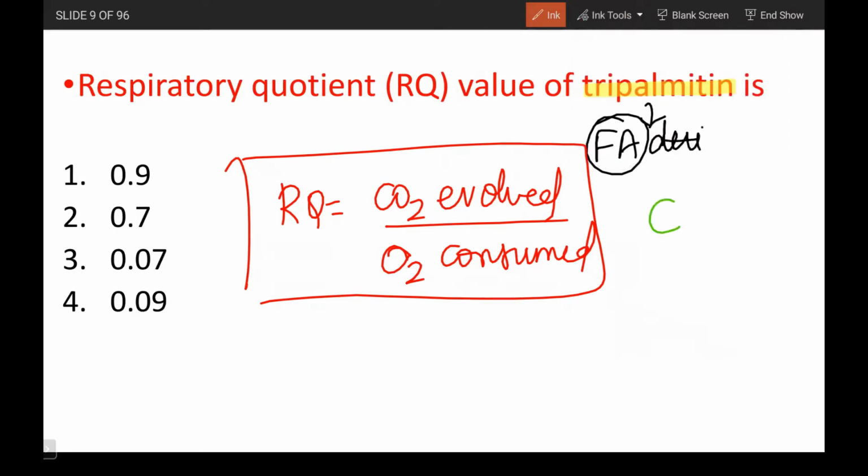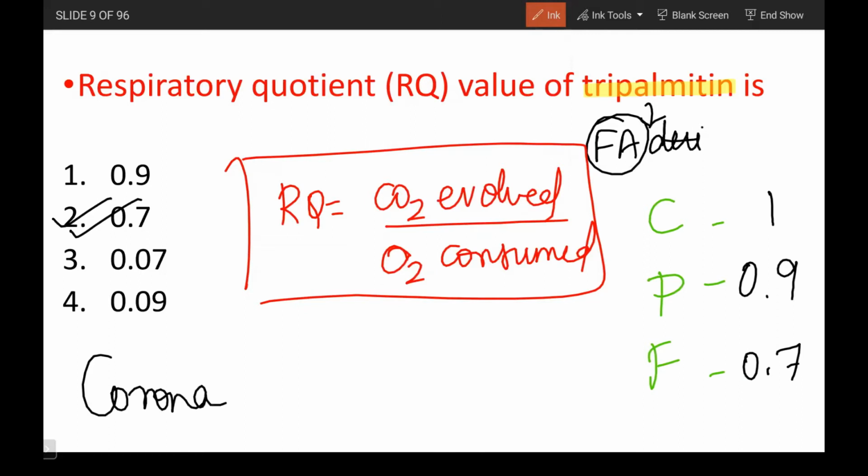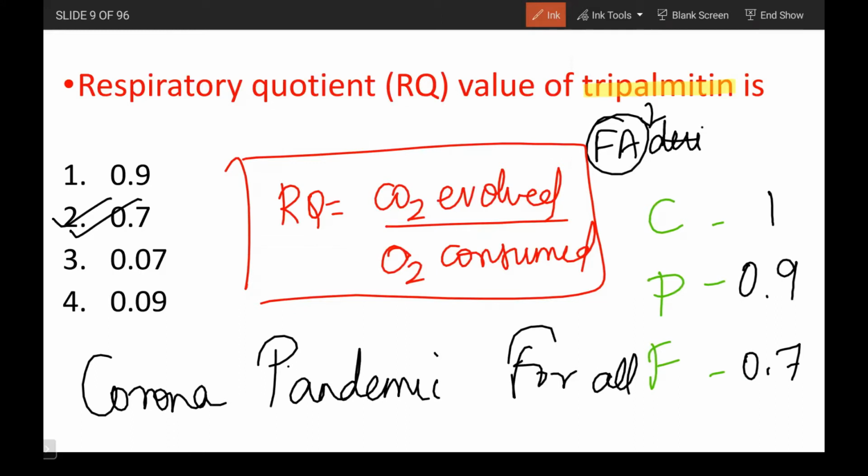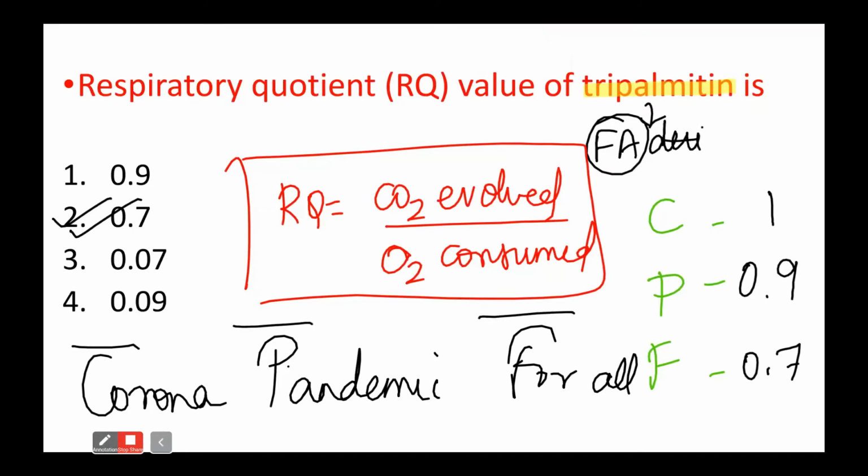And for carbohydrates, proteins, fats. So, CPF, Corona Pandemic for All. If you want, you can remember this acronym, Corona Pandemic for All. For carbohydrates, RQ is 1. For proteins, it is 0.9. And for fats, it is 0.7. So the answer for this is going to be 0.7 because just now we saw tripalmitin is a fatty acid. Okay, so Corona Pandemic for All. Okay, so just 1, 0.9 and 0.7. Okay, so this is about this question. So we have seen the formula and everything.